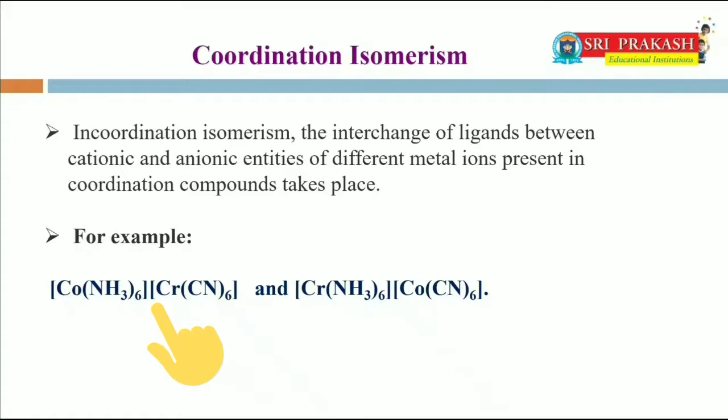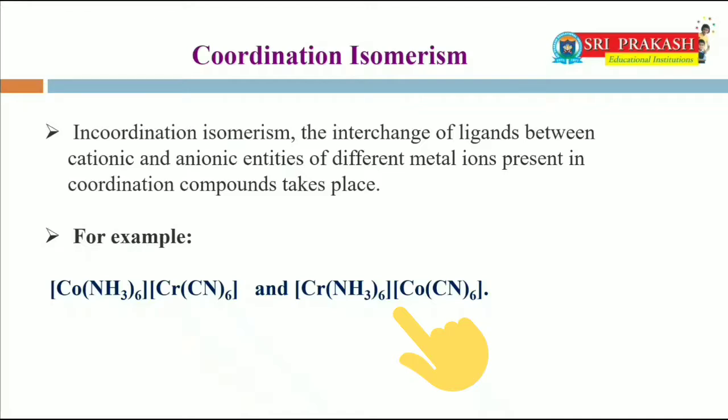For example, [Co(NH3)6][Cr(CN)6]. In this example, the ligand ammonia is connected through cobalt and cyanide is connected through chromium, whereas in [Cr(NH3)6][Co(CN)6], NH3 is connected through chromium and cyanide is connected through cobalt.